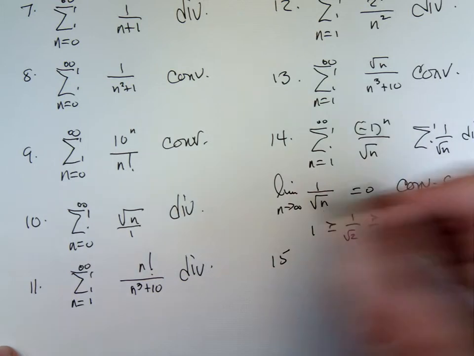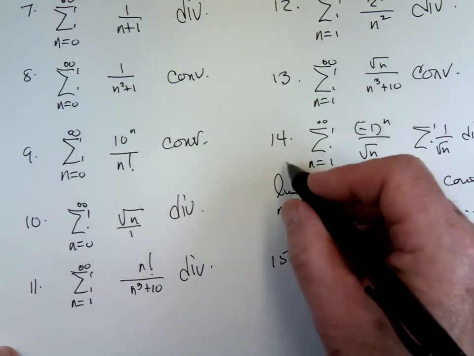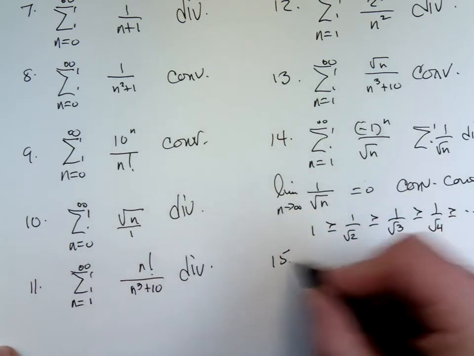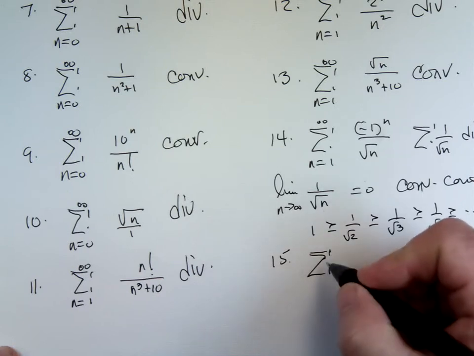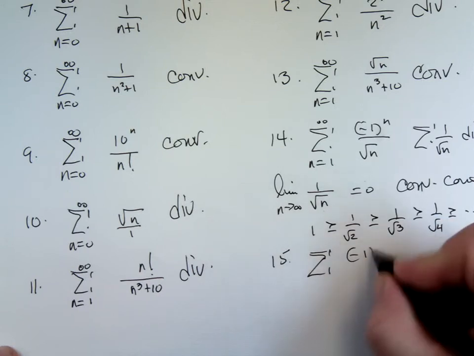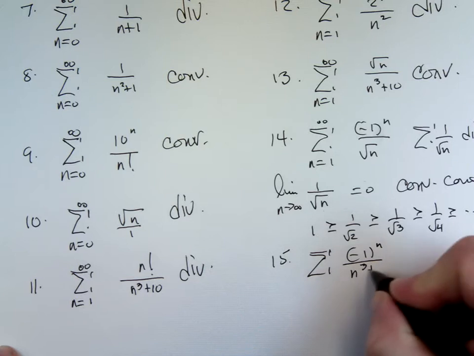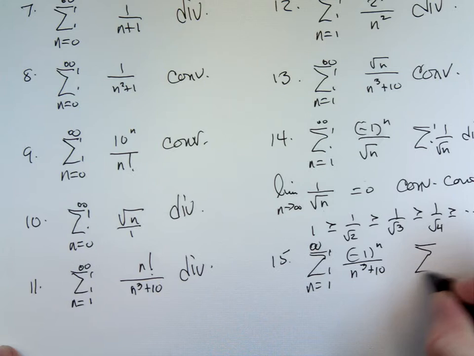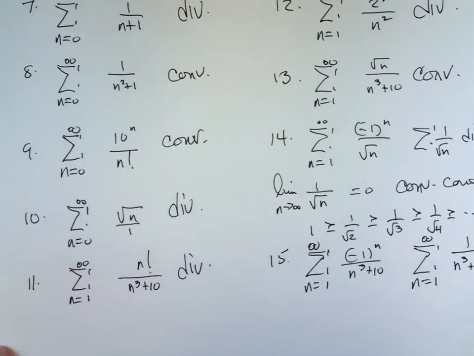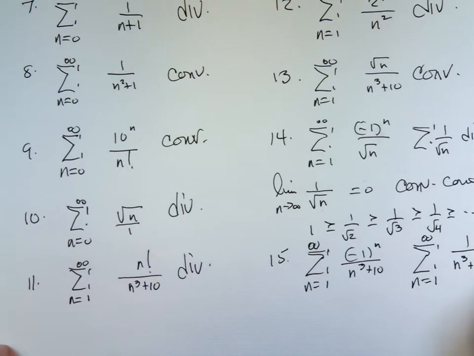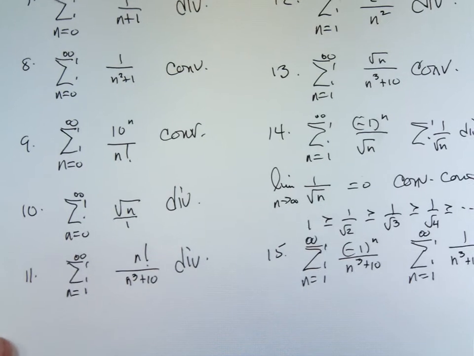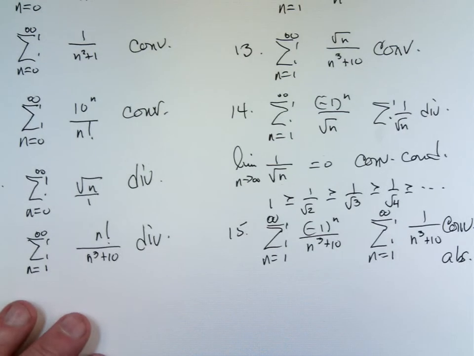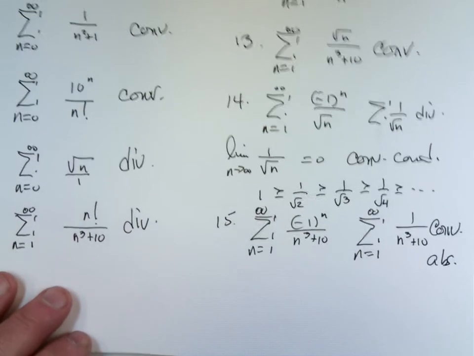That was 15, right? No, 14, yeah, that was 14. Okay, 15. Negative 1 to the n over n cubed. If you look at the positive series, the difference in degrees is 3, converges. Therefore, the alternating series converges absolutely. Okay, converges absolutely.